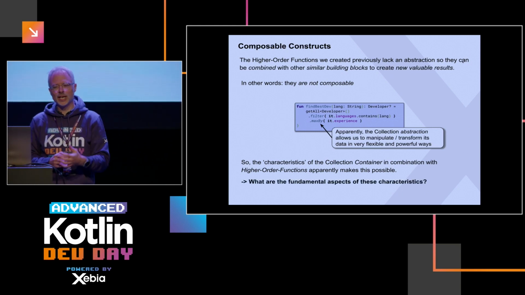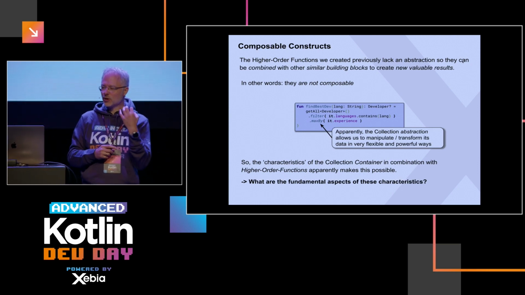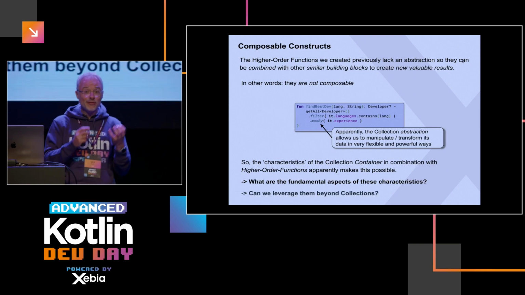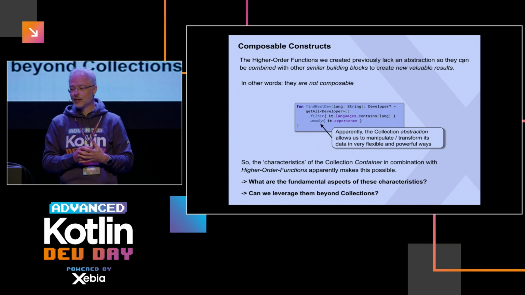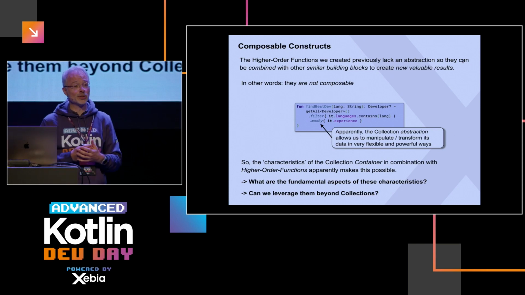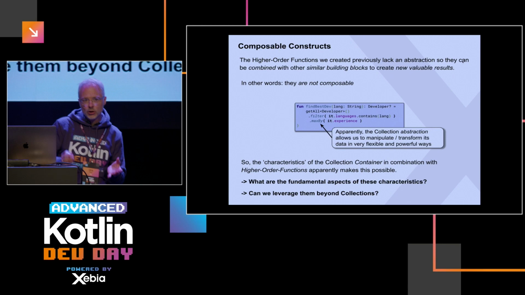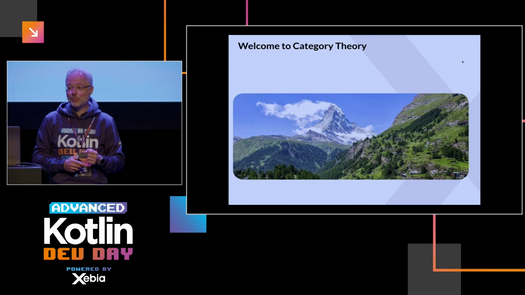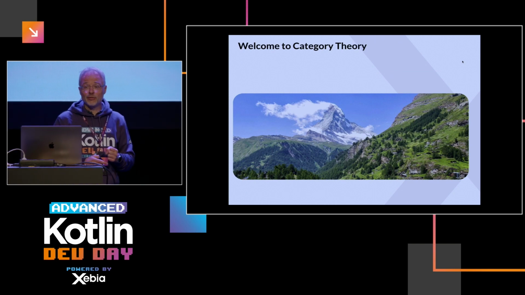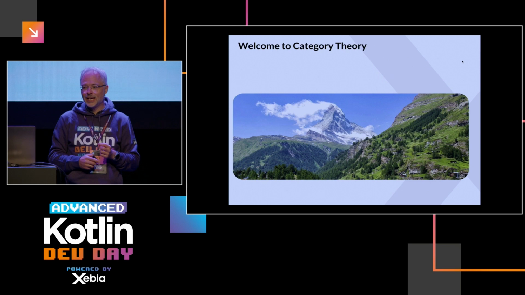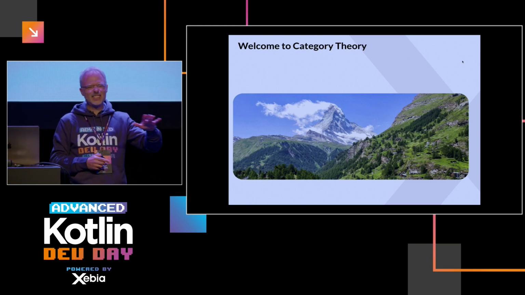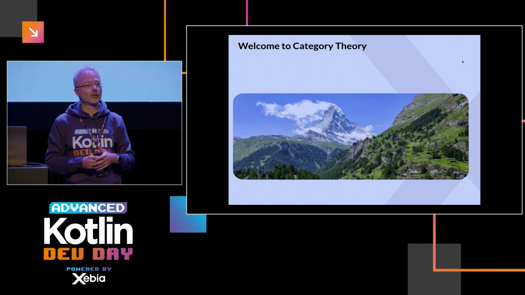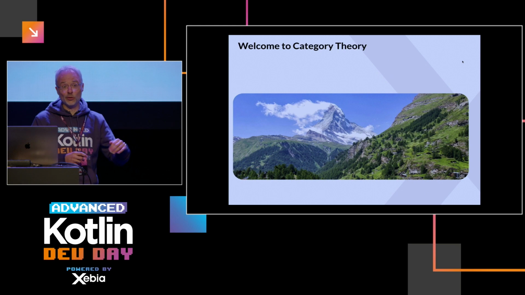Now, it can be very interesting to dig a bit further and figure out what kind of fundamental aspects govern these characteristics. Because if we find them, then maybe we could use these principles beyond collections to create other data structures that are composable too, right? And this is basically when we enter the domain of category theory. And as you can see, it's not a hill, not a valley, it's a mountain. And mountains allow you to go very high, but they also give you the chance to fall very deep.